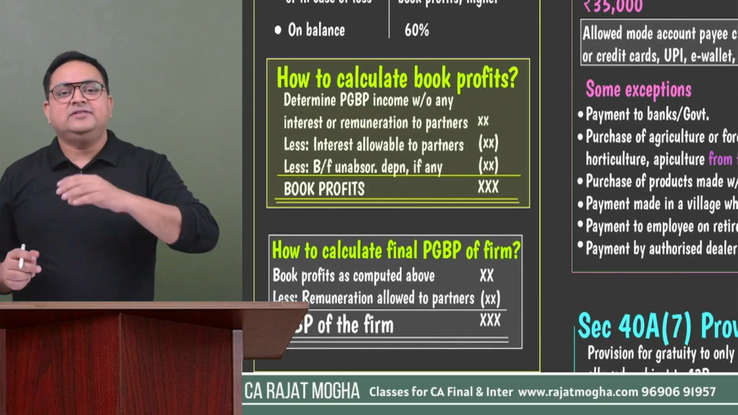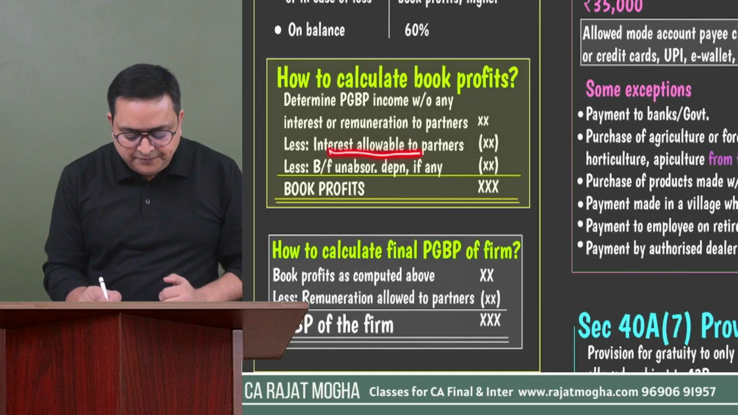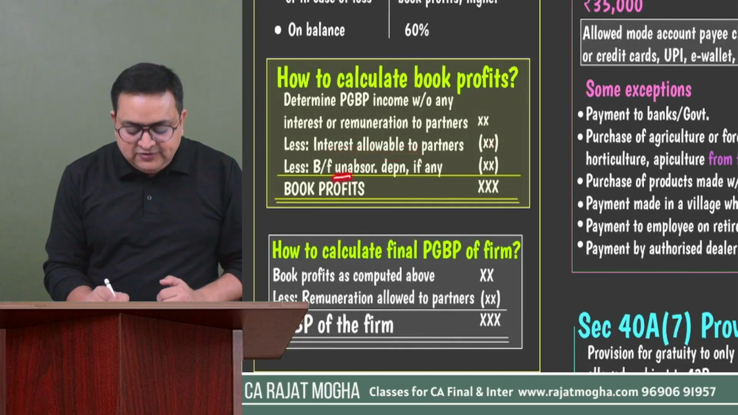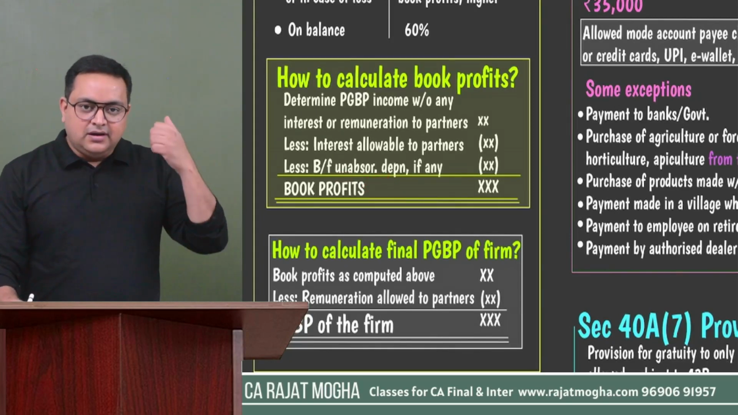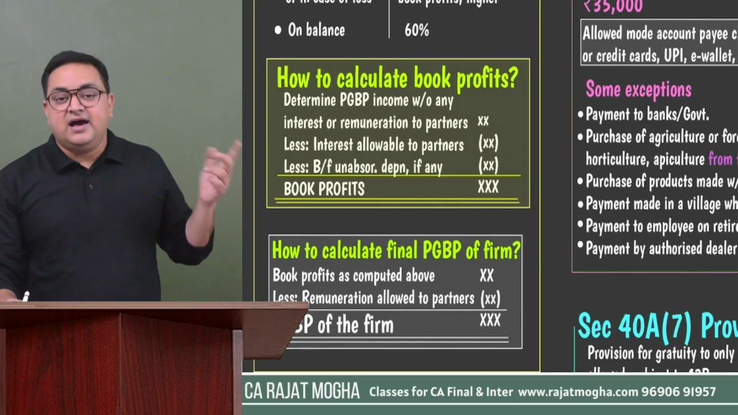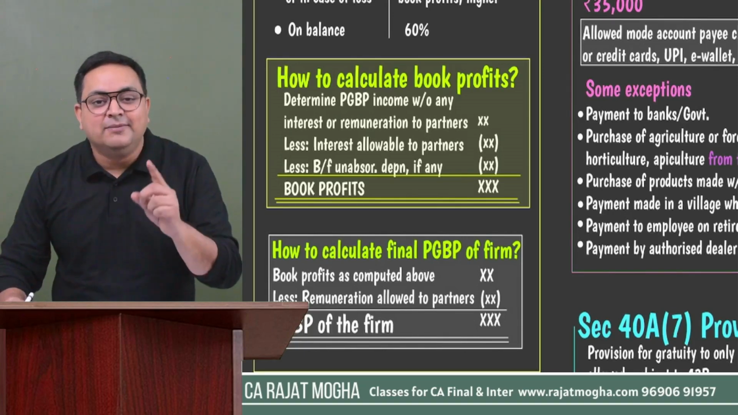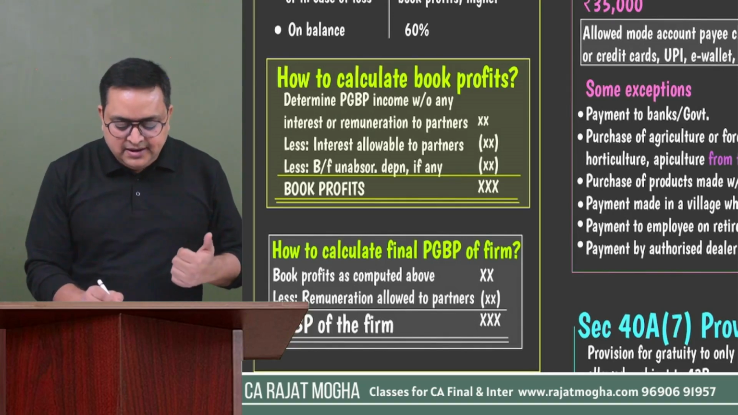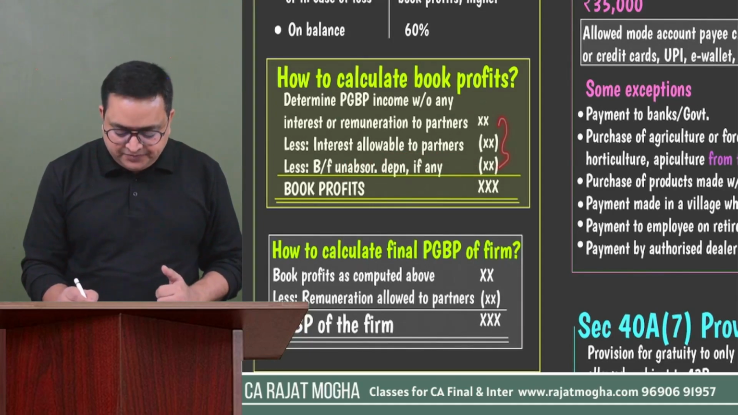The second thing is that whatever is the interest which is allowed to partners, deduct that. And this is also an important point: if there is any unabsorbed depreciation of last year, and I'm not saying brought forward losses, I'm saying unabsorbed depreciation of last year, please give the effect of that unabsorbed depreciation also, right? So after that, if you deduct these two amounts, you will get your book profit.